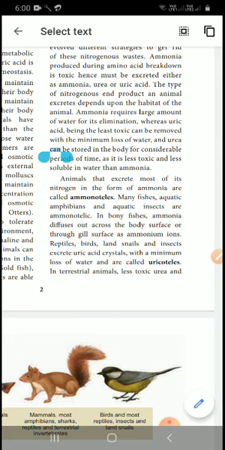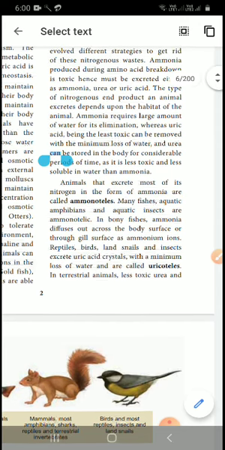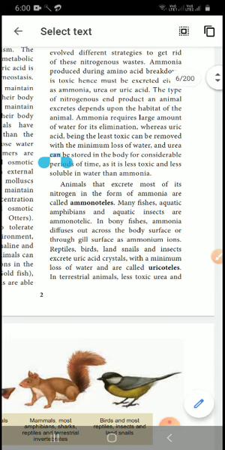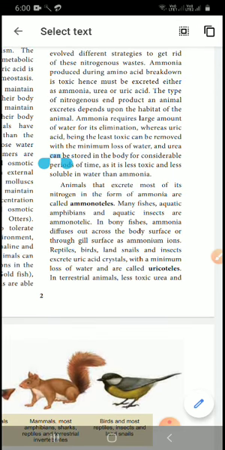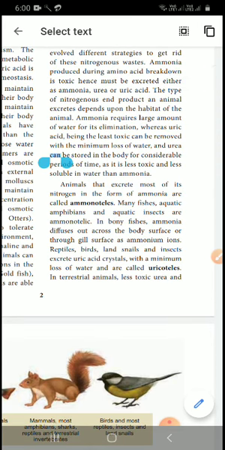Those living in water, their excretory product is ammonia only, so they are ammonotelic. In bony fishes, ammonia diffuses across the body surface or through the gill surface as ammonium ions. Reptiles, birds, land snails and insects excrete uric acid as crystals, so they are uricotelic. Since it is excreted as uric acid crystals, very little water is lost, as in birds.